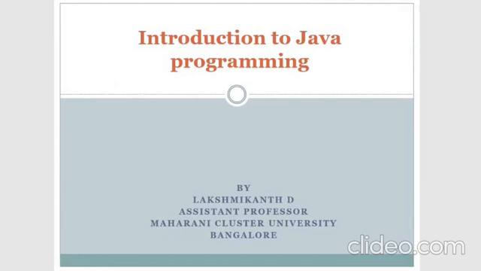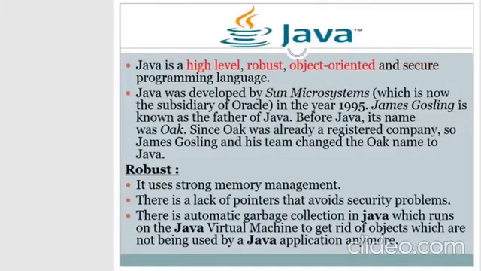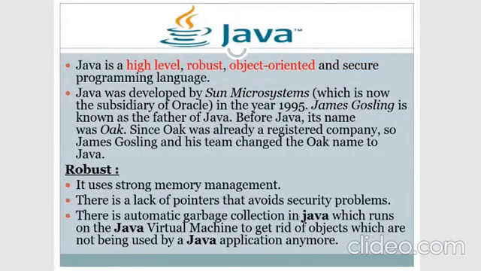Coming to the history of Java programming, it was developed by Sun Microsystems. We call James Gosling the father of Java. Previously it was named Oak, which was registered by another company. That's why they changed the name from Oak to Java. If you want to know more about the history of Java, you can search Google or go to Wikipedia.